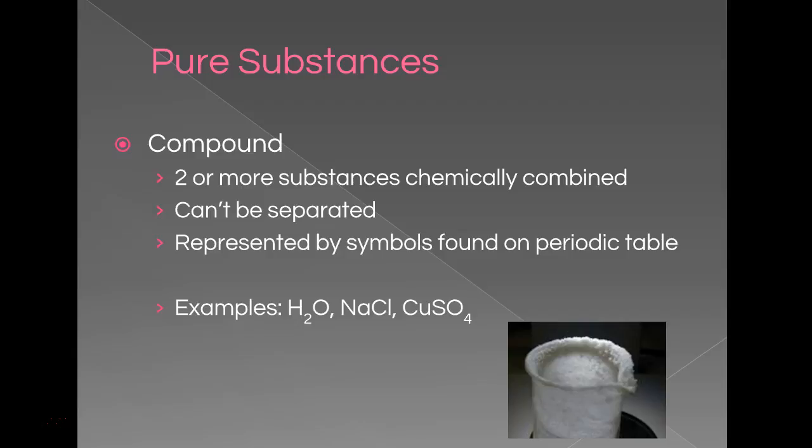The compounds are also represented by symbols. To differentiate between elements and compounds, compounds have two or more capital letters in their formula. So here, H2O, okay, so two capital letters. Capital N, little a, capital C, little l. This is salt, NaCl, sodium chloride. So we have two capital letters here. Capital Cu, copper, with capital S, sulfur, capital O, oxygen, four of those. So we have two or more capital letters here. We got three. So that is a compound. Okay, so elements have just one capital letter present. Compounds have two or more capital letters present. So that's a good way to differentiate between the two.